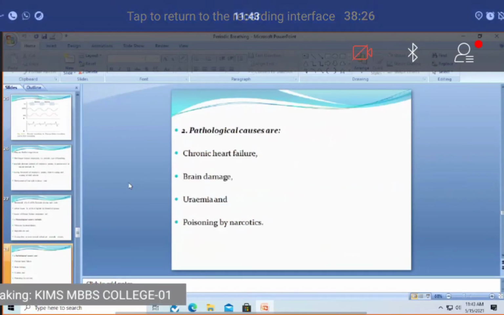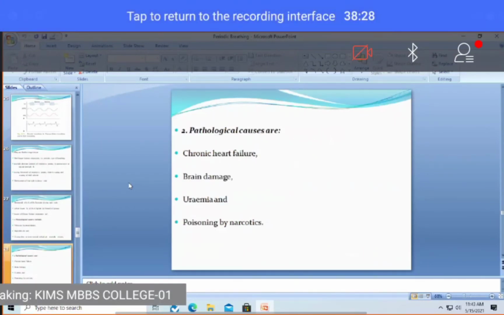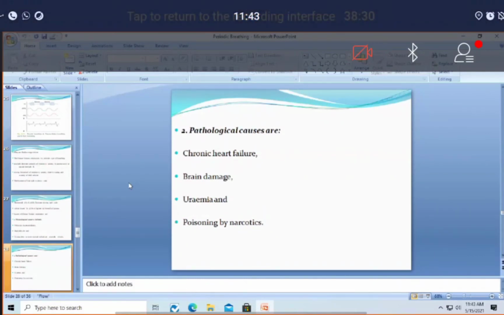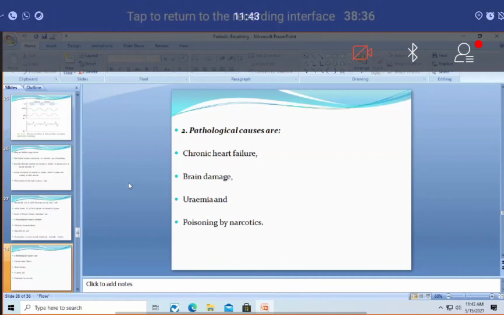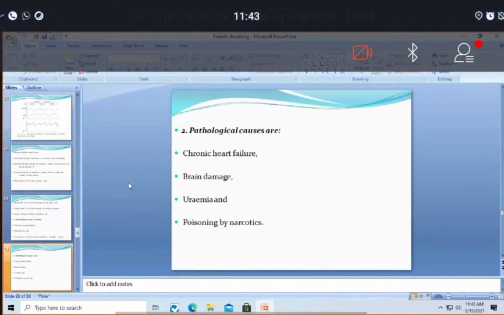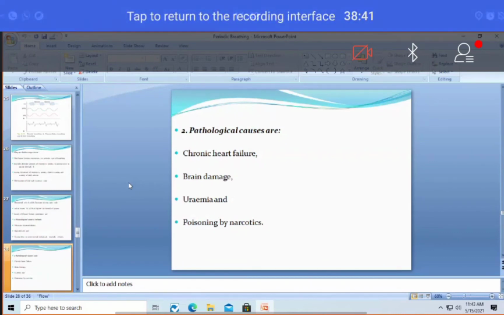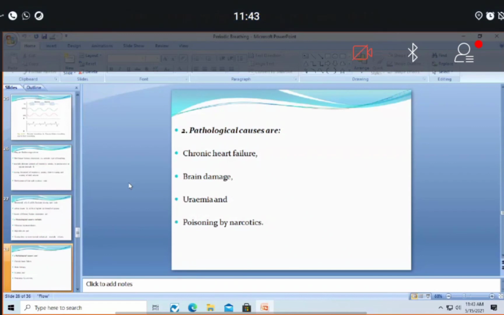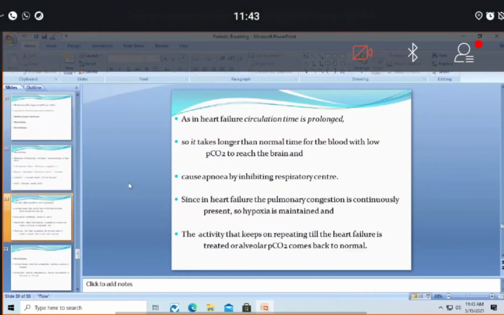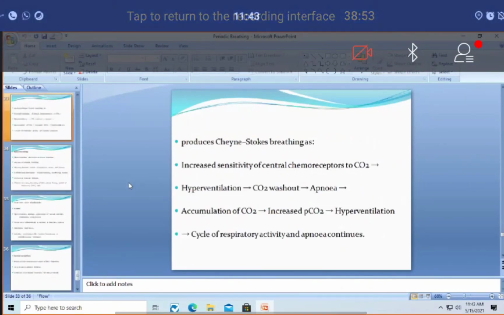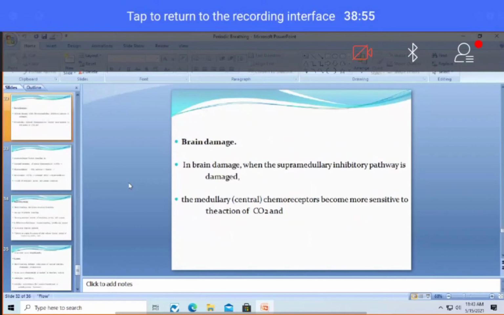Pathological causes of Cheyne-Stokes respiration are chronic heart failure, which we just discussed. Because of ineffective pumping and delay in the pumping of blood to the respiratory centers, there will be incoordination between respiratory activity and the partial pressure of oxygen and carbon dioxide, resulting in Cheyne-Stokes breathing. Other causes are brain damage, uremia, and poisoning by narcotics. Heart failure and hyperventilation we already discussed, so I'm not going to trouble you again. Then coming to brain damage.